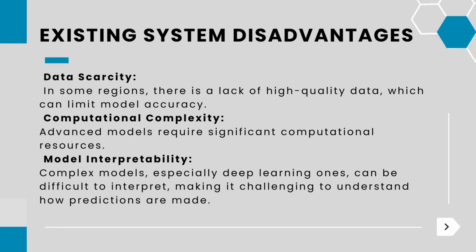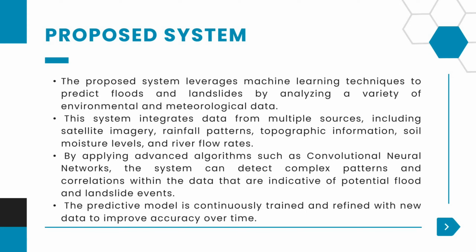Then computational complexity. The LSTM is prone to complexity, it can't handle all the data. The main drawback of the LSTM was computational complexity. Then model interpretability. Deep learning models are difficult to interpret, making it a challenge to understand how the predictions are made. You can't understand the data clearly. That is the main drawback of the existing system.